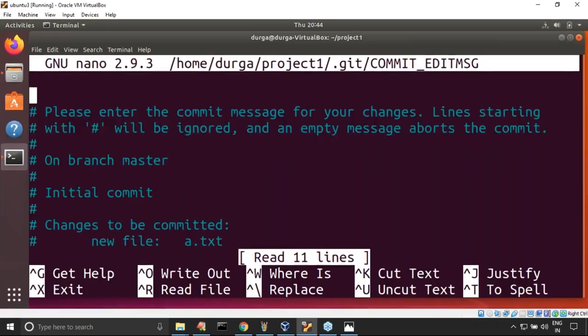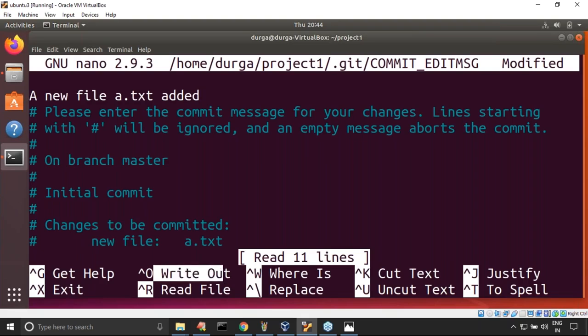That's why now I have to add a commit message: a new file a.txt. Okay, in the nano editor, how can I save? Here, Control O. How can I exit? Control X. Now here Control O, it is asking for save. Yes. Wrote 11 lines, something like that. After that, Control X.